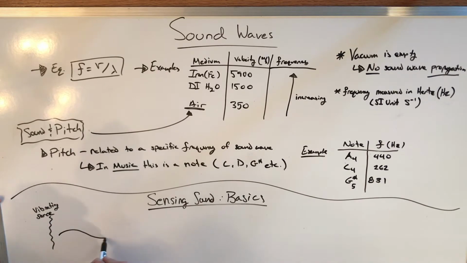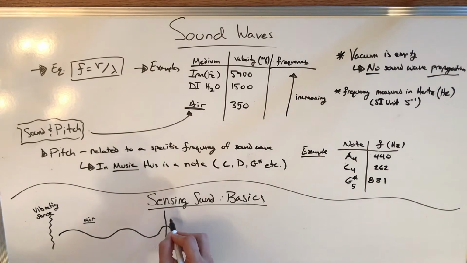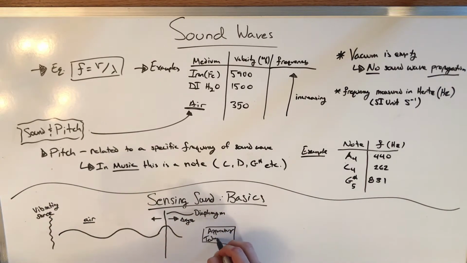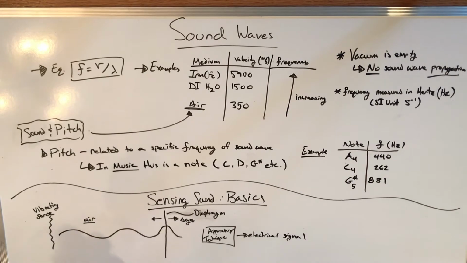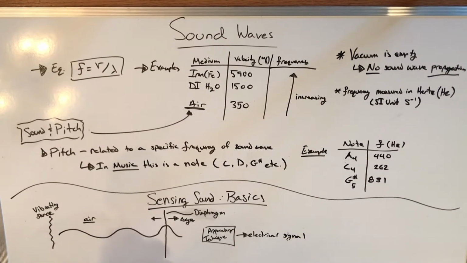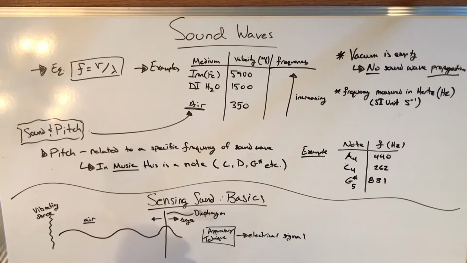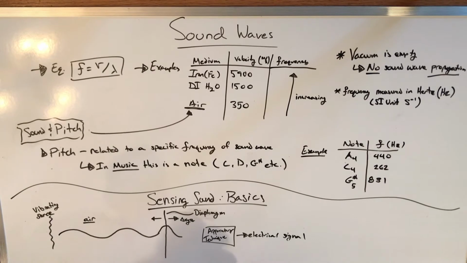When it comes to sensing sound, the basics, we have a vibrating source, giving a propagation of pressure difference through air, hitting a diaphragm. The diaphragm then will change in either X, Y, or Z, so displacement, which will then go to some sort of apparatus, which will turn into an electrical signal. This overall transduction is a change in pressure to a change in displacement, which will then change something in the apparatus, which we'll talk about next, to electrical signal, which is a change in voltage.